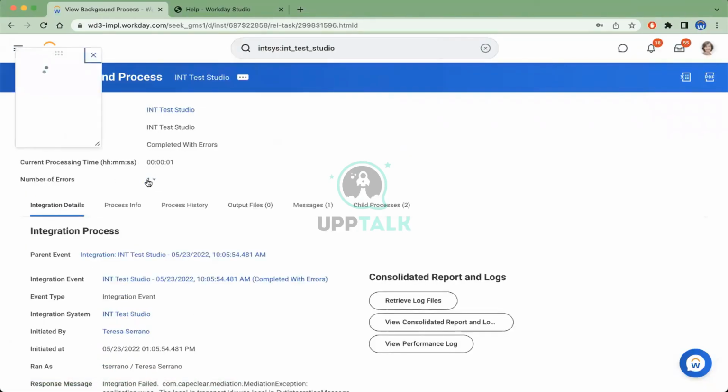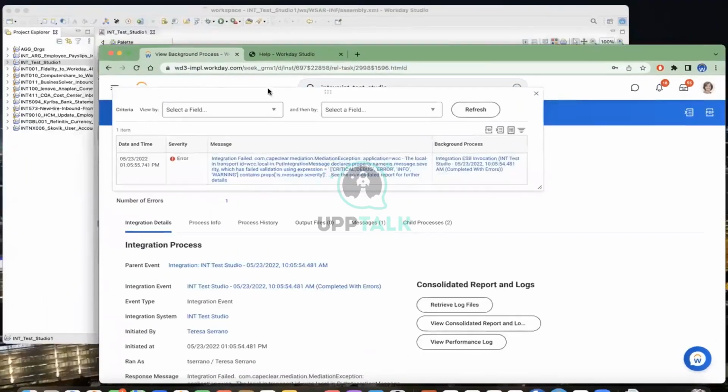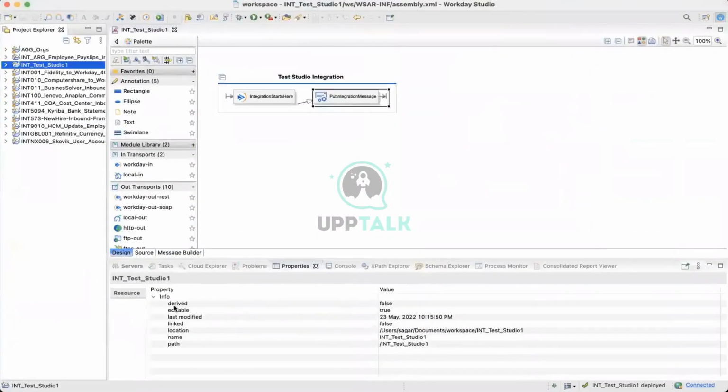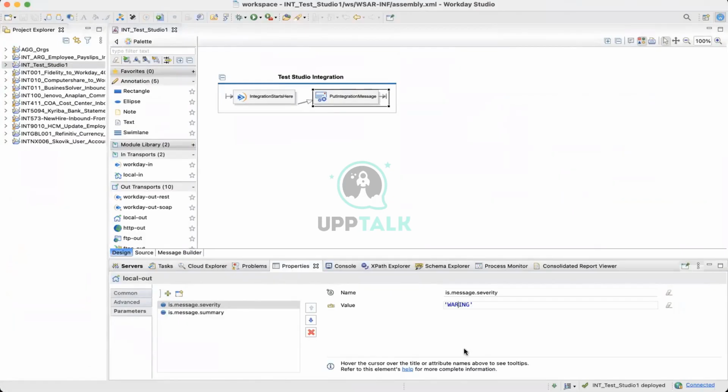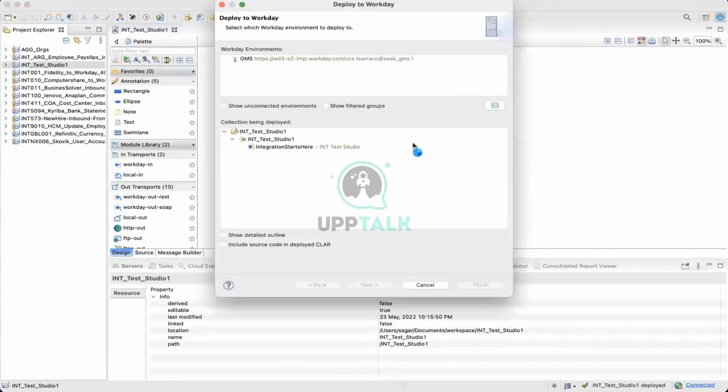And what does it say? It says integration failed. The local in transport put integration message property name has failed using expression critical debug error info contains something different. This is how Workday delivers messages. By reading this, you should know that there is some issue with the message severity property. Straight away, you will go there and you will know that. It's message severity. Let me change it, save it, and then deploy again. Every time you make a change, it has to be deployed.